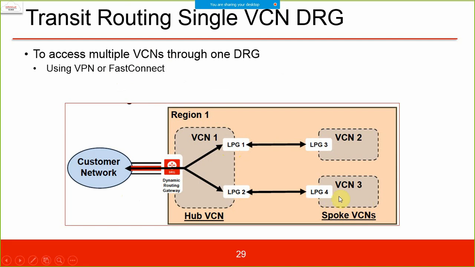That is possible if we use transit routing. Through this, the customer can access VCN2 using VCN1. So VCN1 will work as transit routing to VCN2 for the customer. Alright, so this is an example of transit routing.